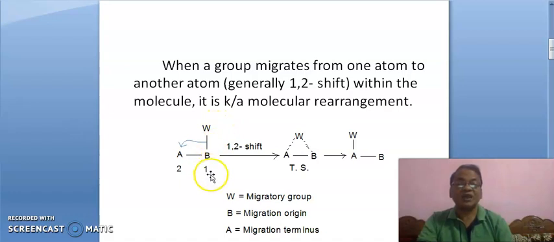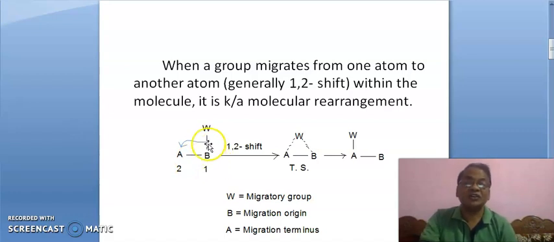We have written position 1 to B and 2 to A. B is the migration origin. Migration starts from this atom. So B is the migration origin and A is the migration terminus.